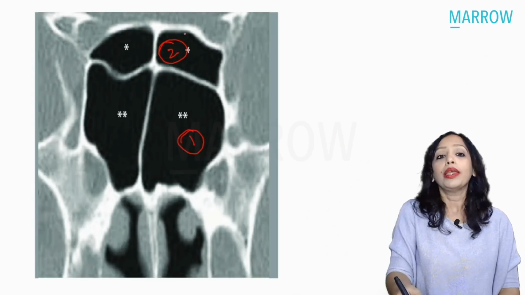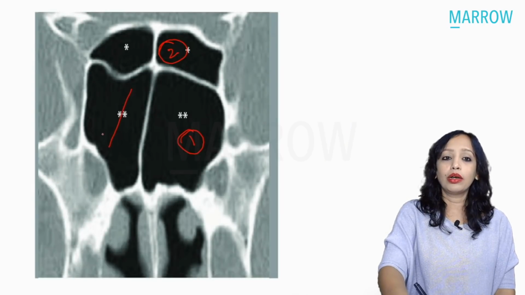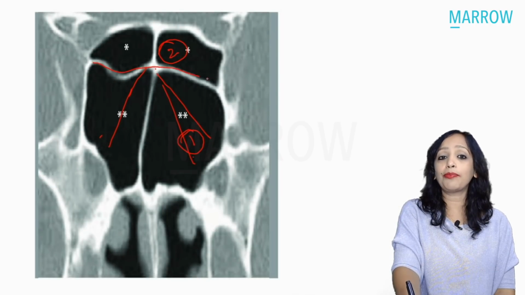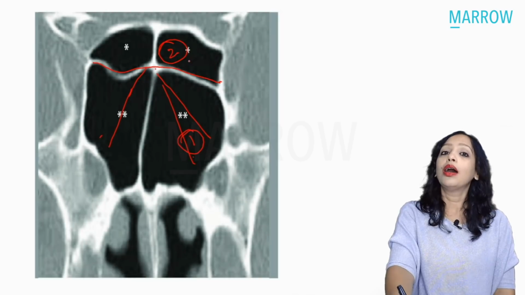Now, why is this not another part of the sphenoid sinus? Sphenoid sinus, like frontal sinus, can also have septations. So is it a septum that we are seeing, another part of the sphenoid sinus separated by the septum? No. How do we decide whether this is a septum or an Onodi cell? The septations are always like this, vertical or oblique. They are never horizontal. If you are seeing a horizontal septation, then this is the Onodi cell.